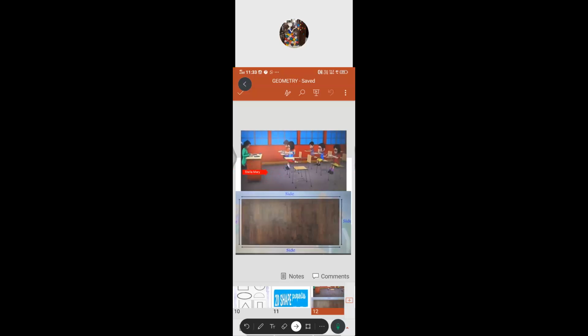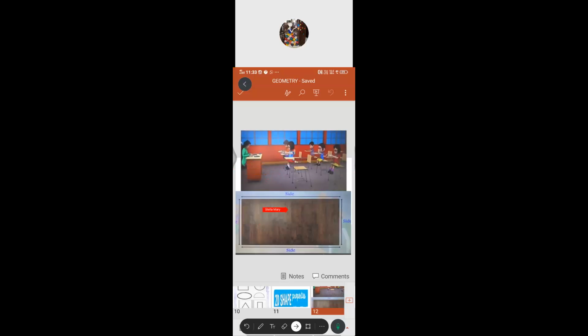So if we look at the desk from the top, you just feel like you are seeing the top of the desk. It will look like this, isn't it?